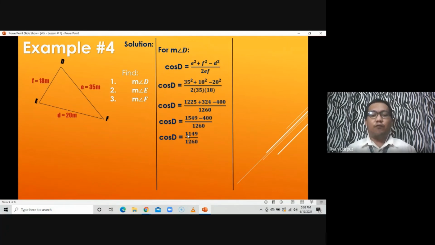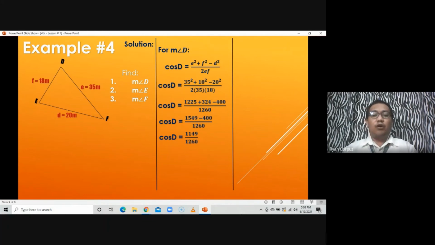And since you are looking for the angle, again, on your scientific calculator, press shift or second function, press cosine, kakaroon ng cosine raised to negative 1, press open parenthesis, press 1149, press divide, press 1260, press close parenthesis, then press equals.